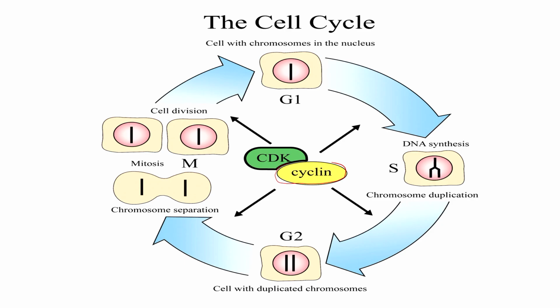Then there is cyclin for S phase. The name cyclin is because they appear and disappear. Then S phase cyclin appeared. This S phase cyclin along with CDK will phosphorylate only those proteins which are required for S phase. This way S phase will continue. Same way again the next cyclin comes, that is G2 cyclin, and with CDK other proteins will be phosphorylated and activated, and thus every phase of the cell cycle is done.